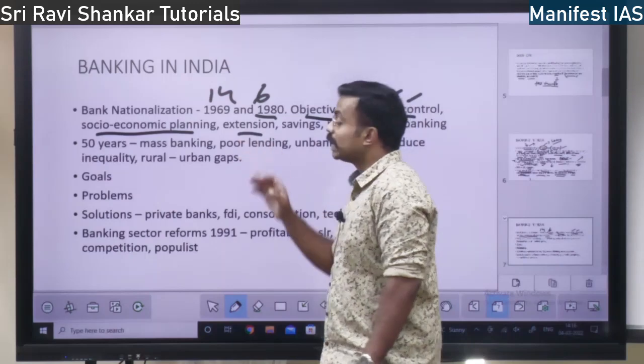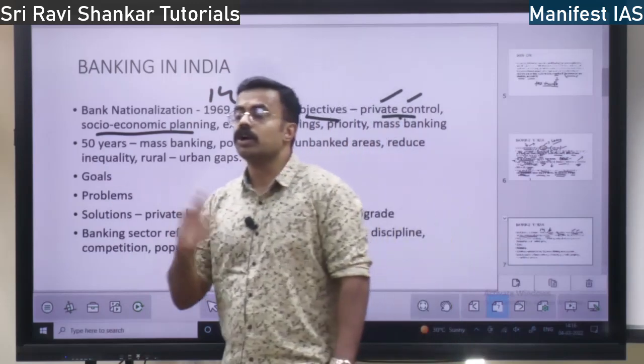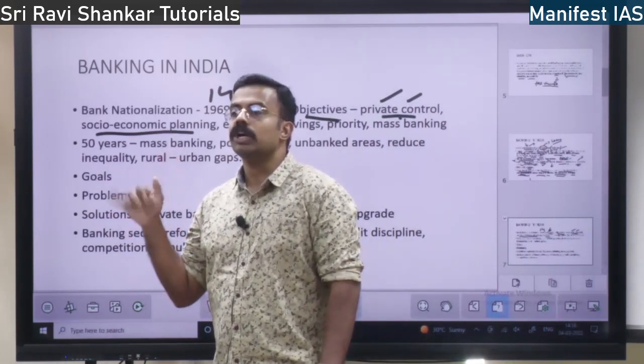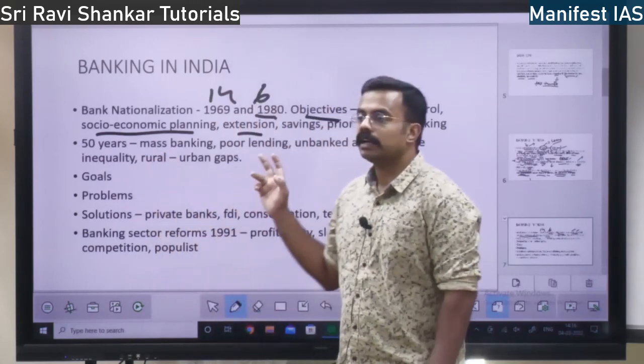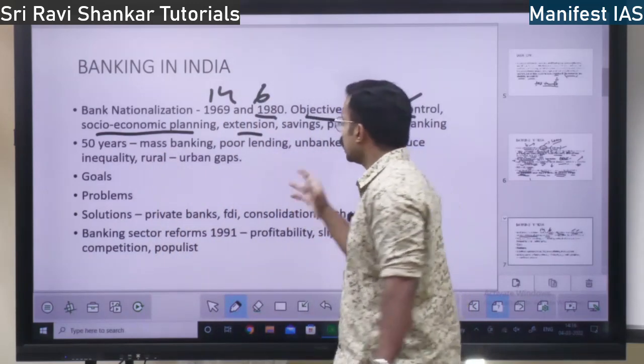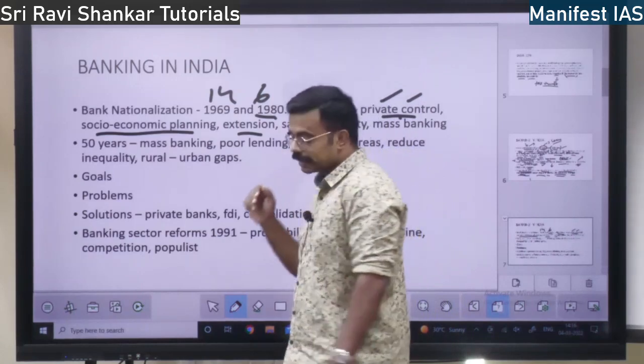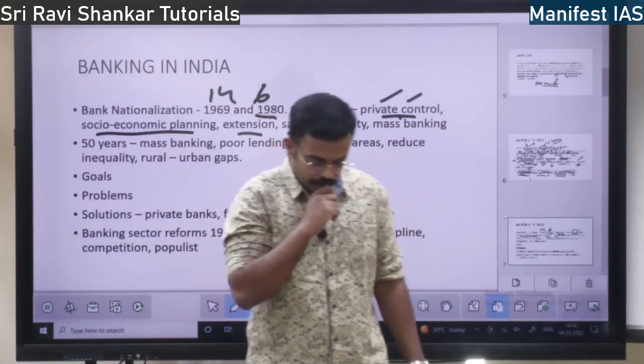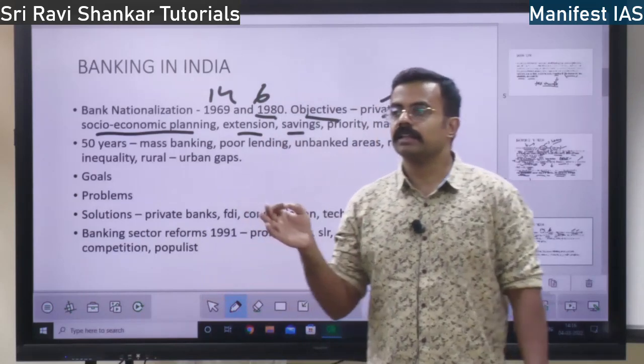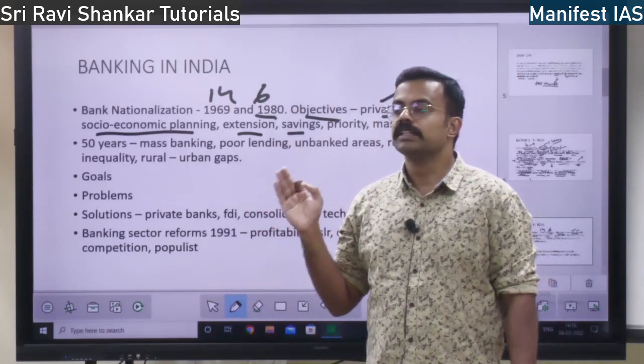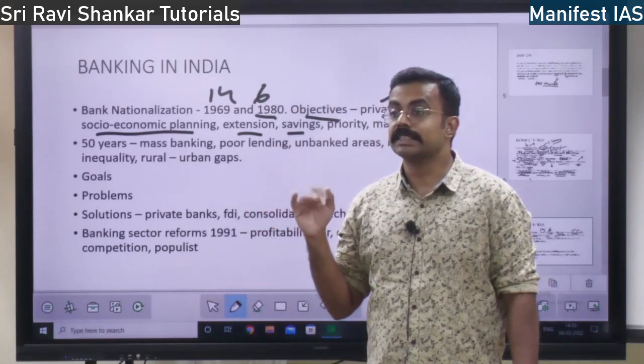And also extension. Extension means in rural areas there were no branches. To expand the rural reach, this nationalization took place. And also to increase the savings. See, I told you, India has the highest saving rate in the world.